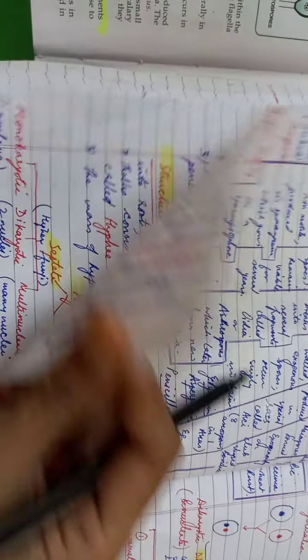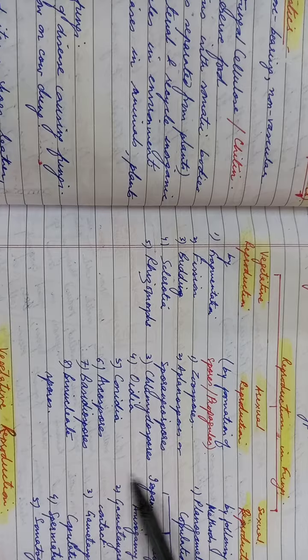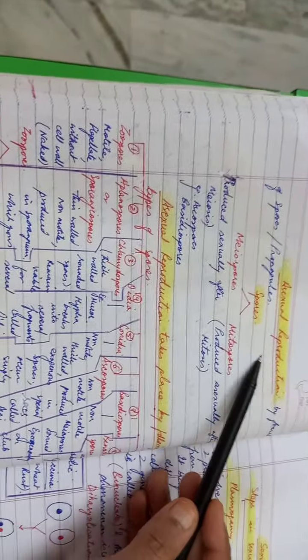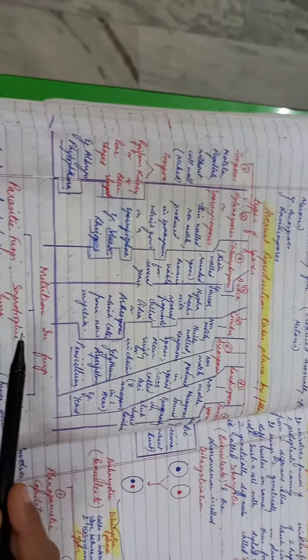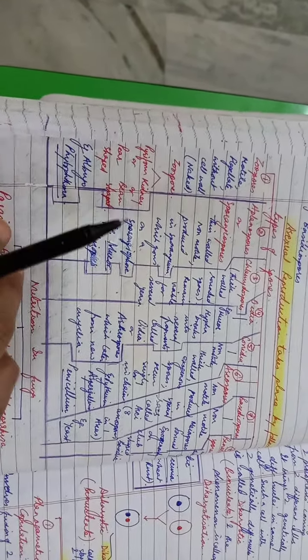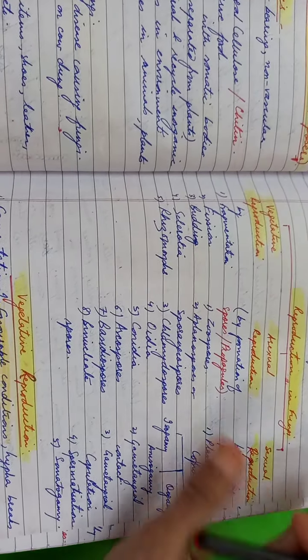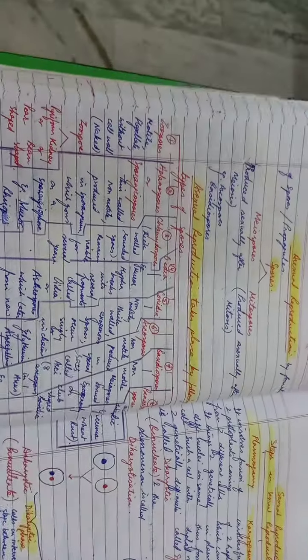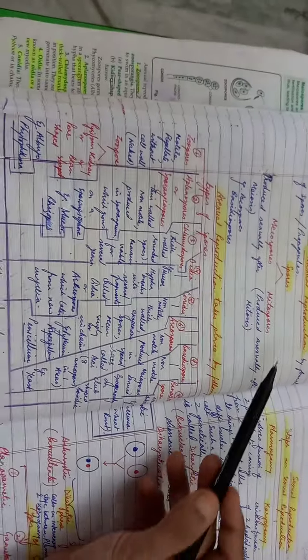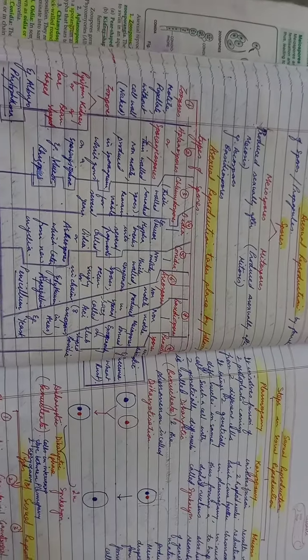So for just now, children, in this video I have only explained about asexual reproduction, which is explained on this page. Here, just for a brief understanding, I have given you a layout of nutrition, but in my next video that will be sent, I'll explain about sexual reproduction, right, in the next. So for this part of the video, you will copy down this single page in your registers. That's all for just now. Thank you.